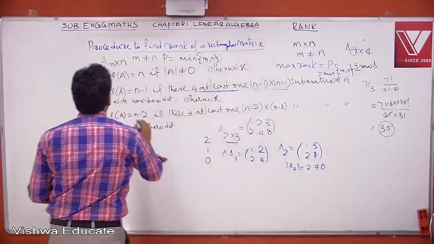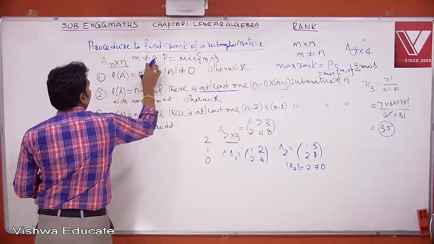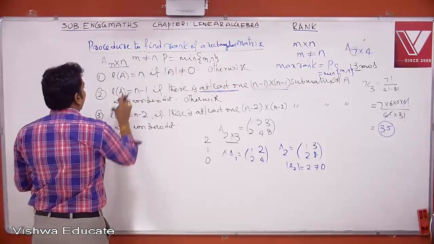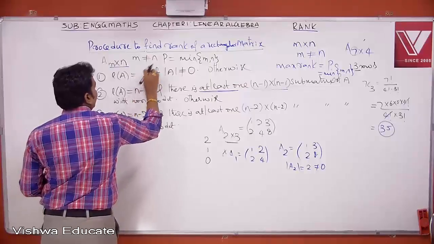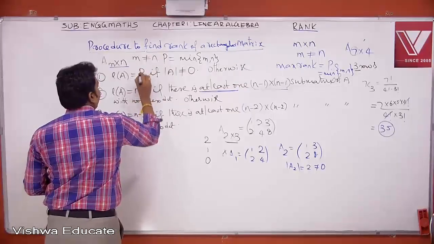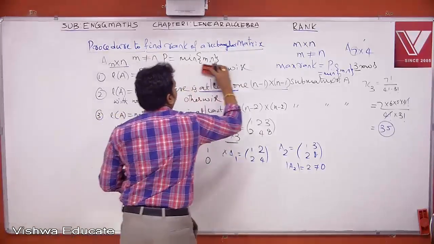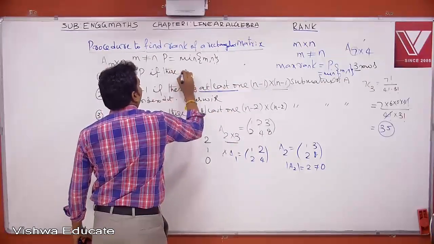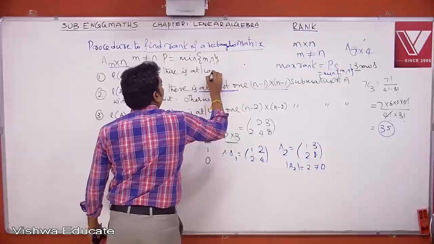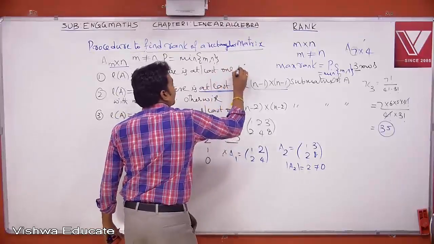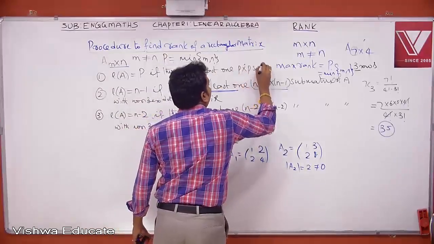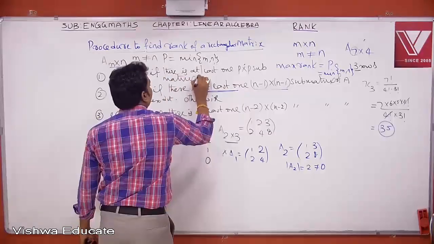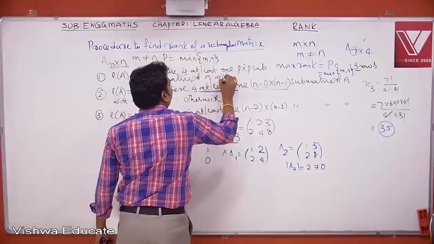So here let A be any M cross N matrix with M not equal to N and P equal to minimum of M comma N. Therefore, rank of A equal to highest rank will be P if there is at least one P cross P submatrix of A with a non-zero det.